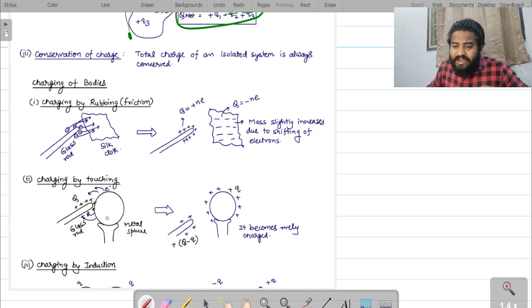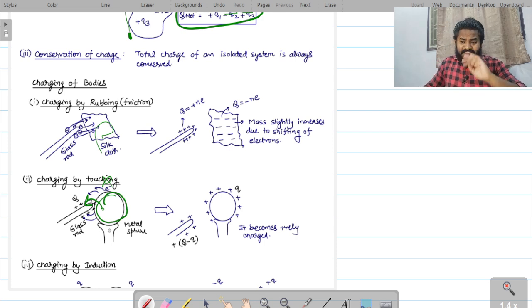Here we have taken this positively charged glass rod, and we made it touch the metal sphere. అంటే దాని గ్లాస్ రాడ్ ని మెటల్ స్పియర్ దగ్గర తీసుకొని దానికి టచ్ చేపిస్తాం. సో వెన్ ఇట్ ఈస్ టచ్ టు ద మెటల్ స్పియర్, దెన్ ద ఎలక్ట్రాన్స్ విల్ ట్రాన్స్ఫర్ టు ద గ్లాస్ రాడ్. Immediately, the electrons will transfer from the metal sphere to the glass rod.